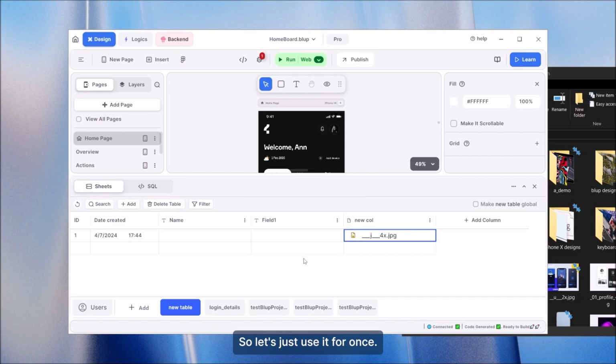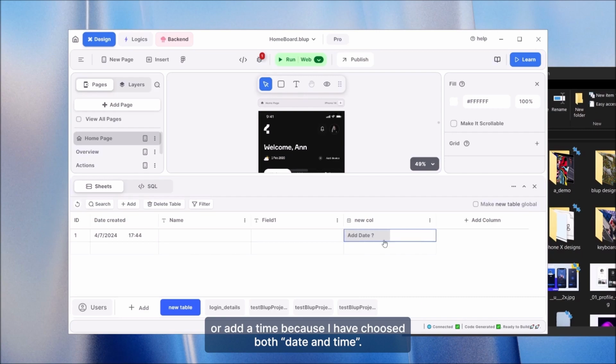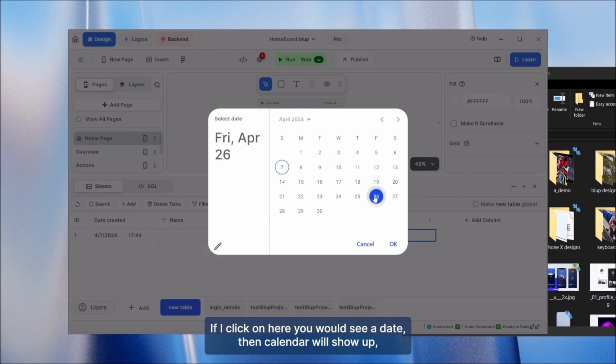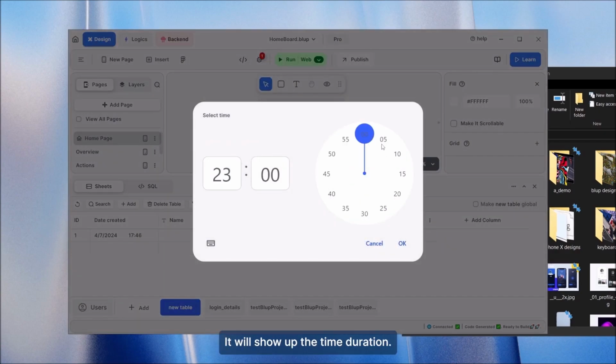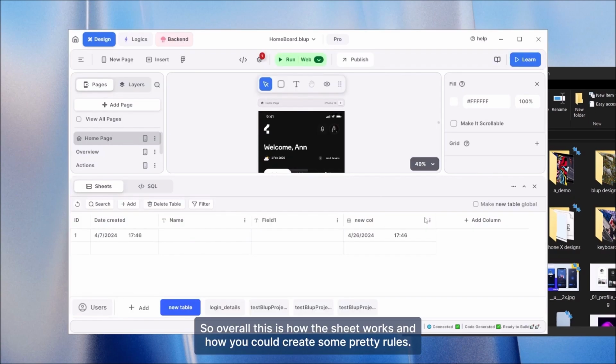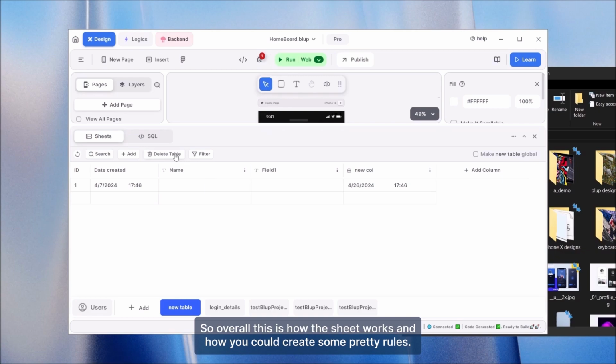So let's just choose it for once. And as you can see, it asks for add a date or add a time, because I have chosen both a date and time. If I click on here, you could see a date calendar will show up. Click on the time, it will show up the time duration. So overall, this is how the sheets work and how you could create simple tables.